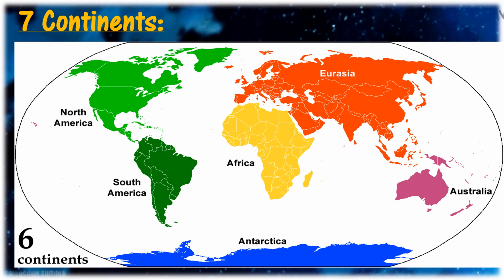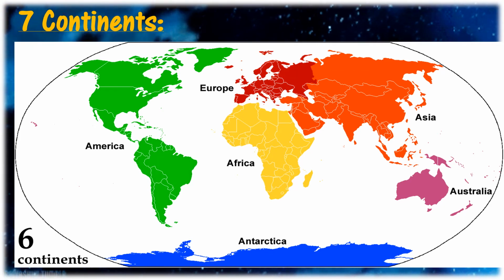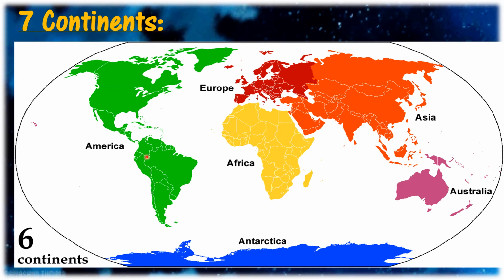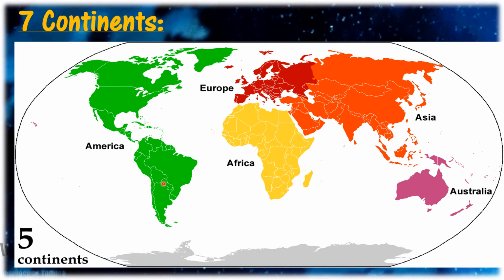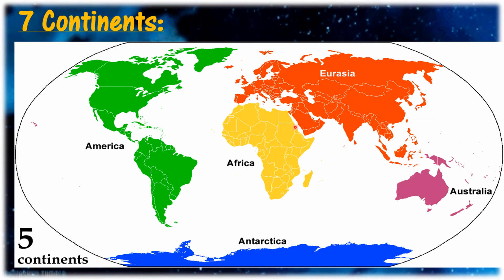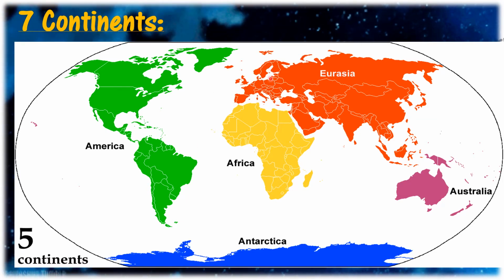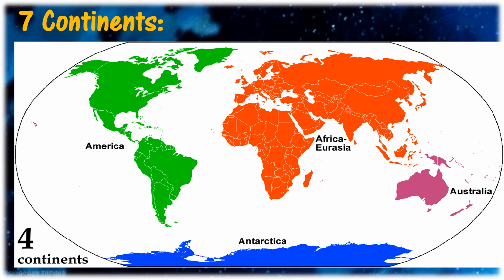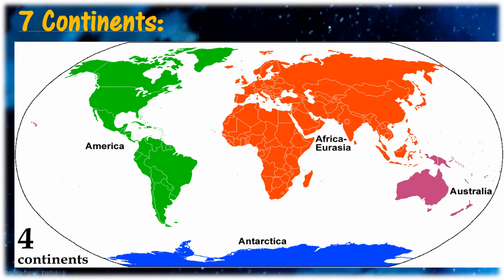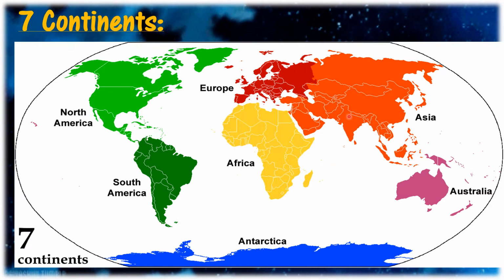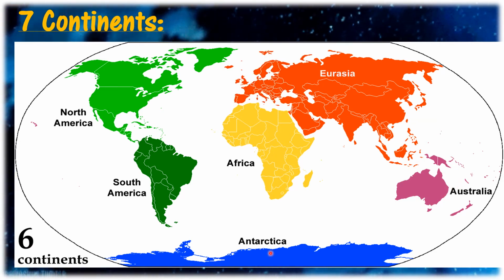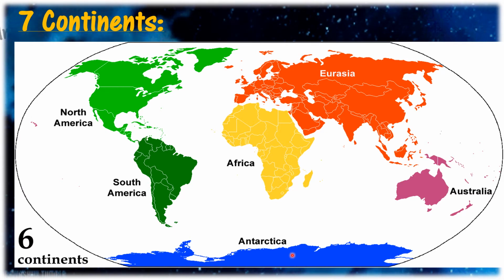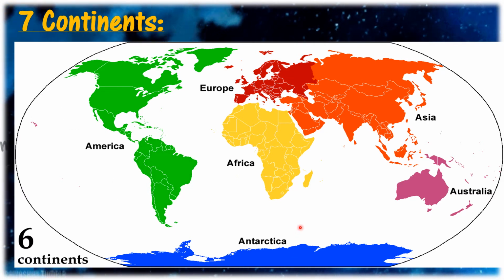Okay, these are the 7 continents we have in our Earth. First one is North America. Second one is South America. This is Africa. This is Europe. And this is Asia. It is our own continent. We are in Asia continent, right? This is Australia. This is Antarctica. These are the 7 continents we have in our Earth.